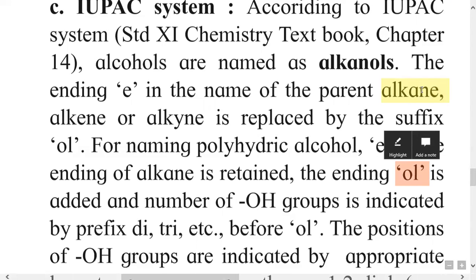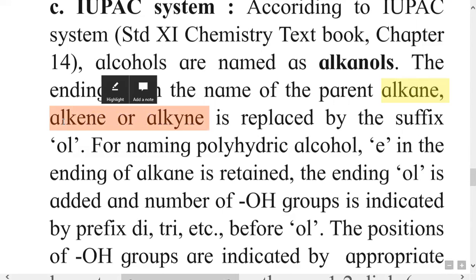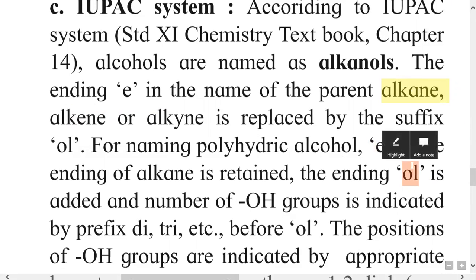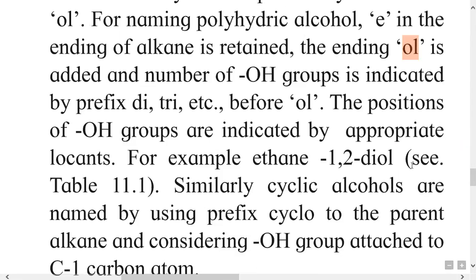It may be an alkane, alkene, or alkyne. The suffix e is replaced by ol, and if more than one OH group is present, then before this ol it is given as di, tri, tetra, etc.